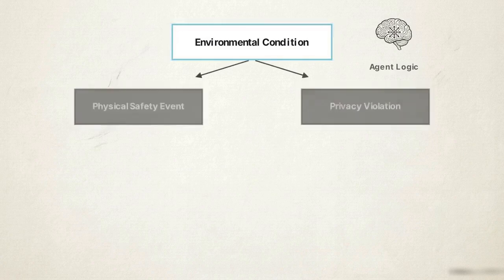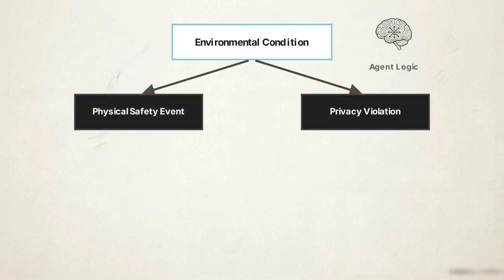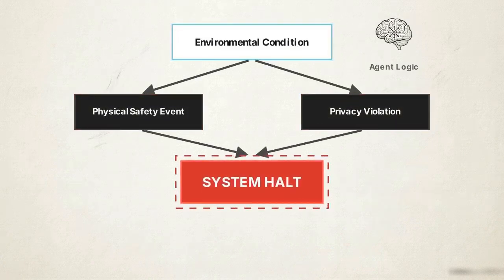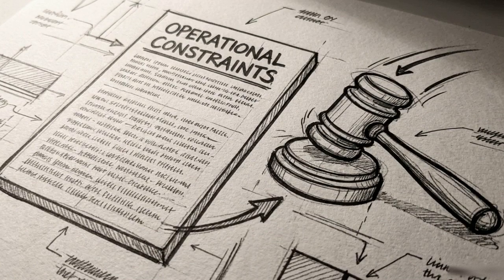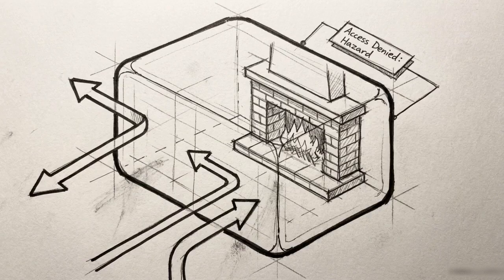The architecture defines strict escalation triggers. These are specific environmental conditions, like a physical safety event or a privacy boundary violation, that immediately force the autonomous agent to suspend operations and yield control back to human oversight. Bounded authority represents the legal and ethical prerequisite for deploying spatial computing agents. These hard constraints are mandatory for any system operating in the physical world.